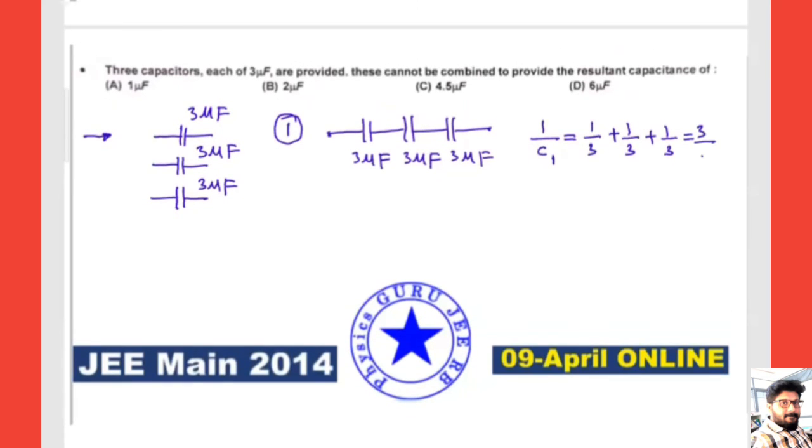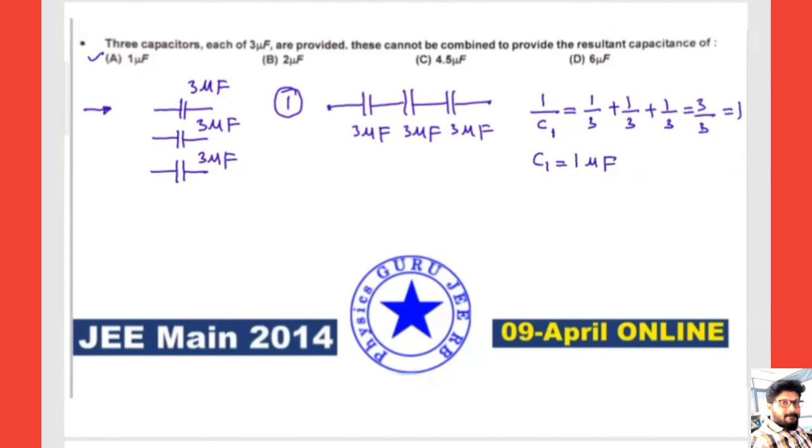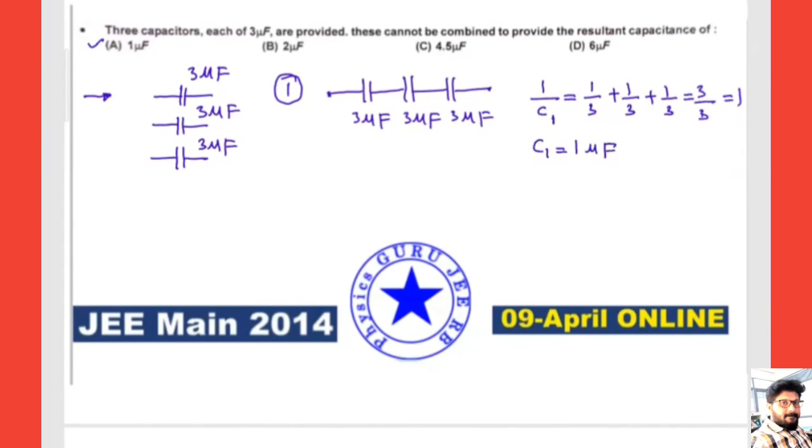3 divided by 3 is equal to 1, so C1 equals 1 microfarad. That means the first one is correct only, which cannot provide the result. So there is no problem with the first one.